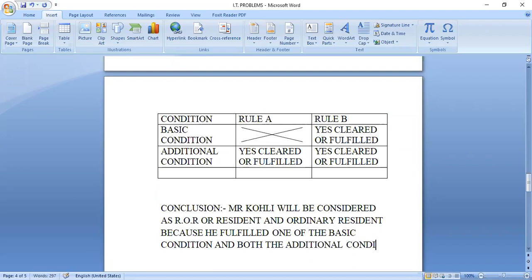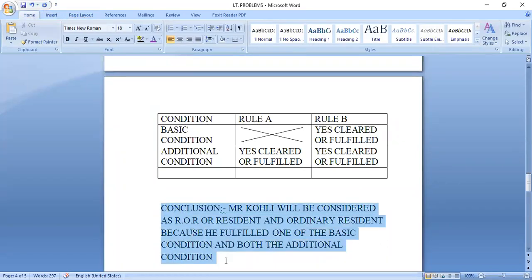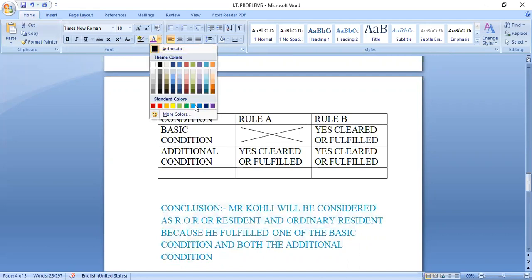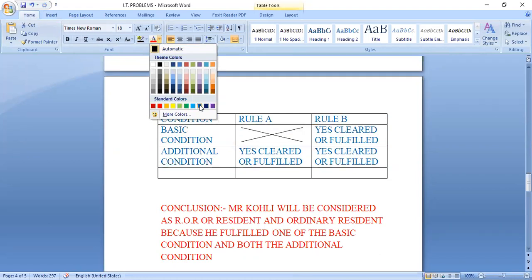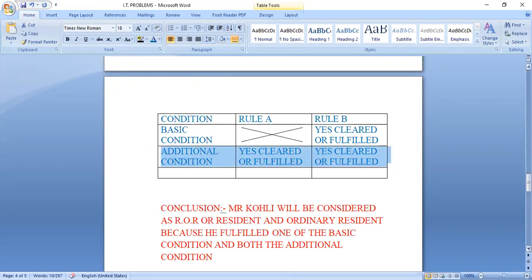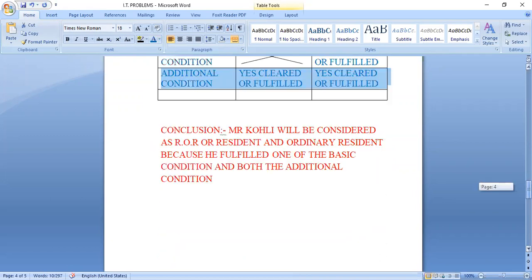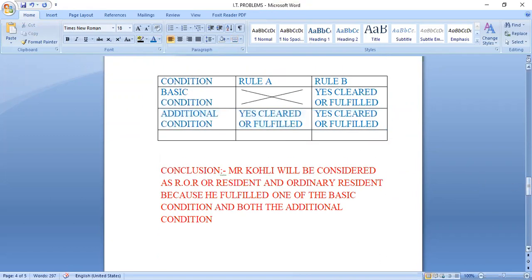This is the way to answer in an external examination. You will get full marks. So you have to highlight this in the paper, in the question paper and answer script, with green, yellow or red. Highlight this table with other colors to get more marks. Okay, this is the way to do the problem on residential status.